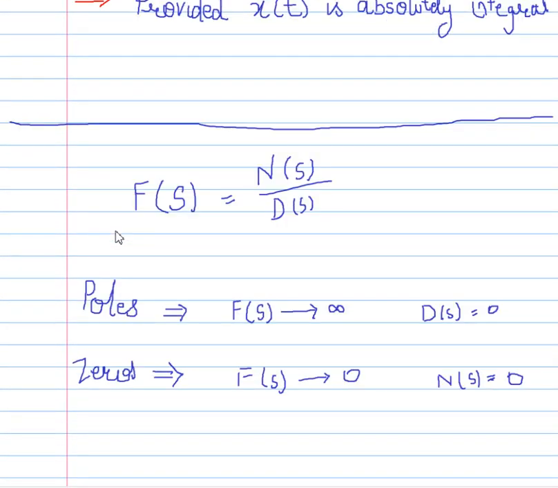Next, we will learn about poles and zeros. Suppose we have a function f of s equals numerator, a function of s, over denominator, a function of s. Poles, what is a pole? If f of s tends to infinity, when will it go to infinity? When the denominator value is 0, d of s equals 0.